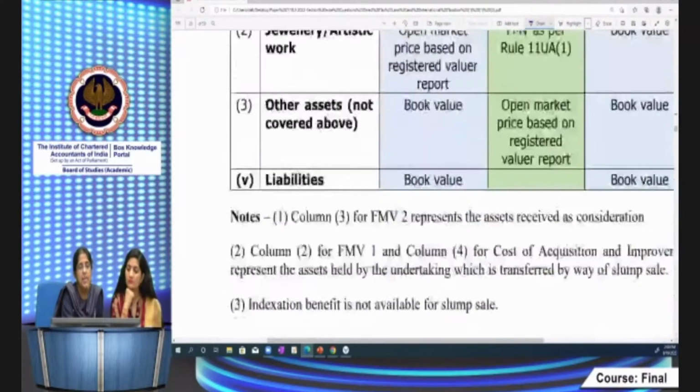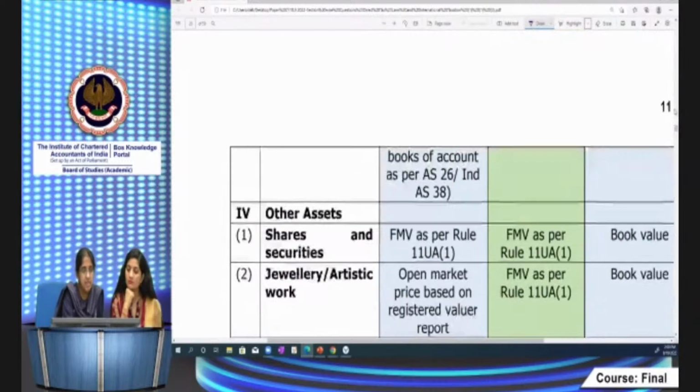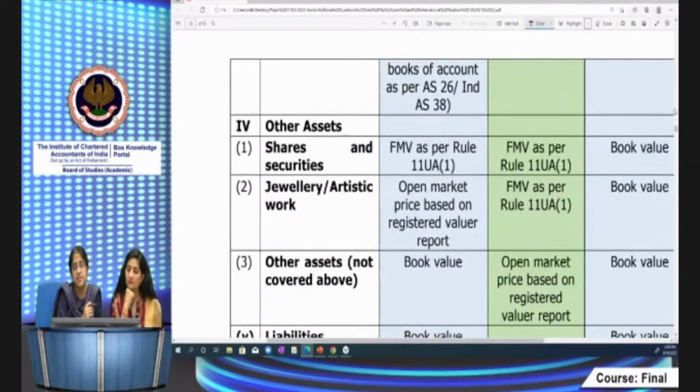Now, leaving all this apart, other assets: shares and securities. Here you have to take book value for the purpose of cost. It will come as residuary value because only three things have been specified. Other things will be book value. But for the purpose of full value of consideration, you have to take the FMV as per Rule 11UA1. If you go to 11UA1, you will see you have to take the transaction value in respect of listed shares, or in respect of unlisted shares, there's a formula given. As per that formula, you calculate, and that will be the FMV.